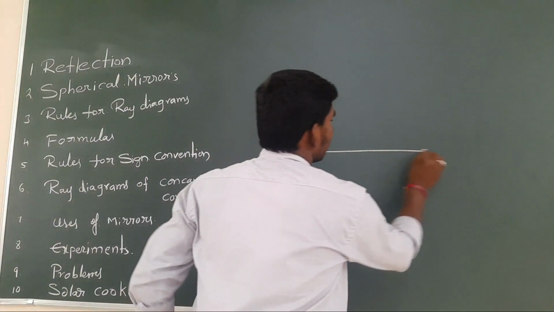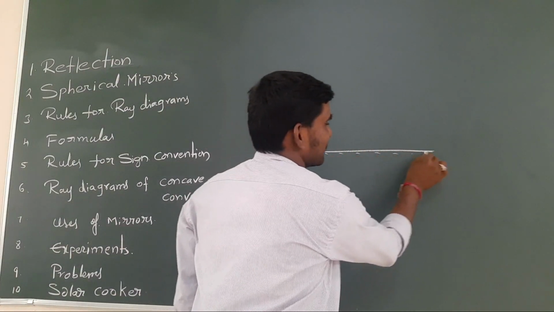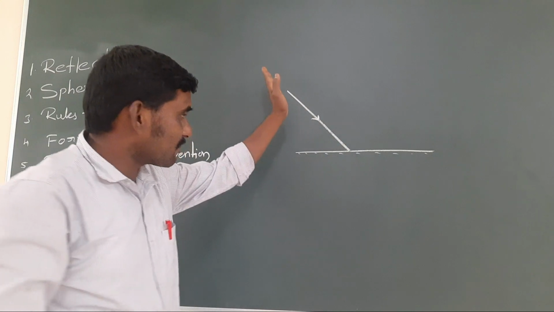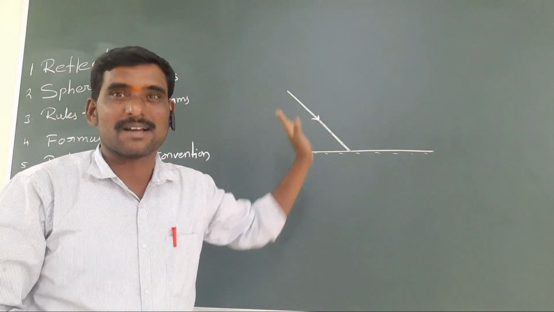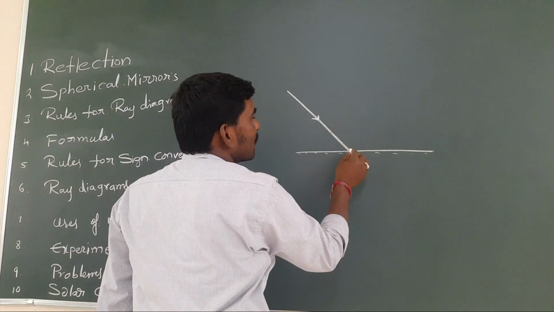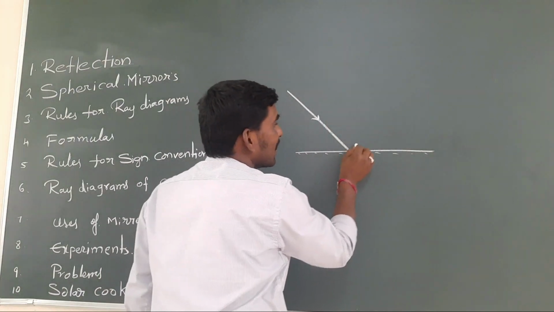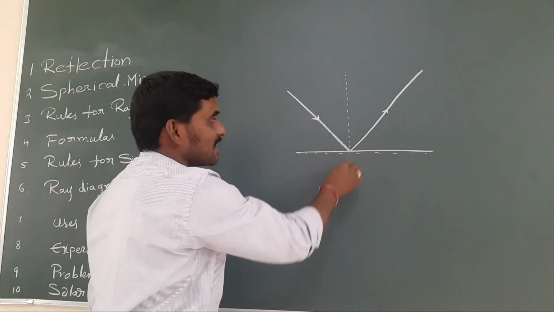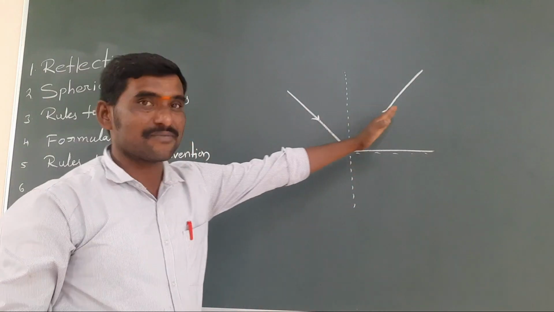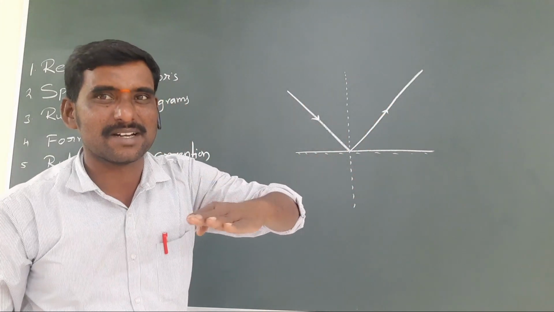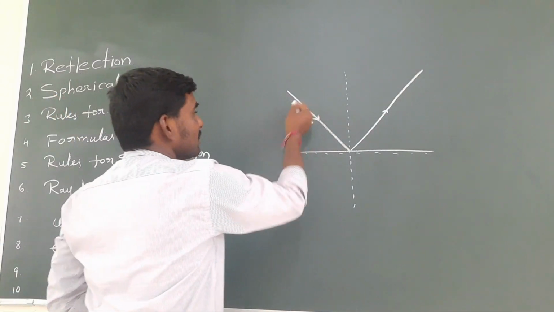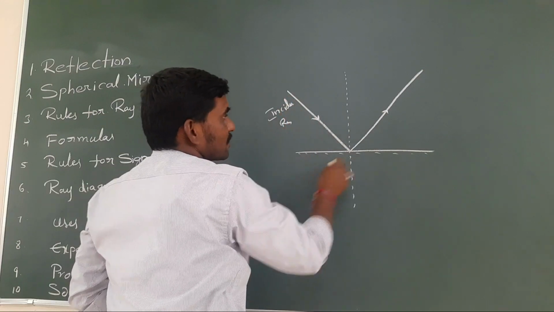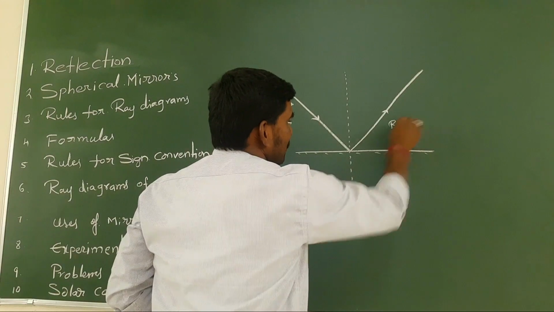So for example, here see, this is a plain surface. When light falls like this, it will go like this. Any direction can fall, but I am saying this direction. We can estimate the position of the rays, incident ray and reflected ray, by the normal line only. The normal line is perpendicular to the surface, however the surface is. This is called the incident ray. You know already, this is the reflected ray, and this is the normal line.